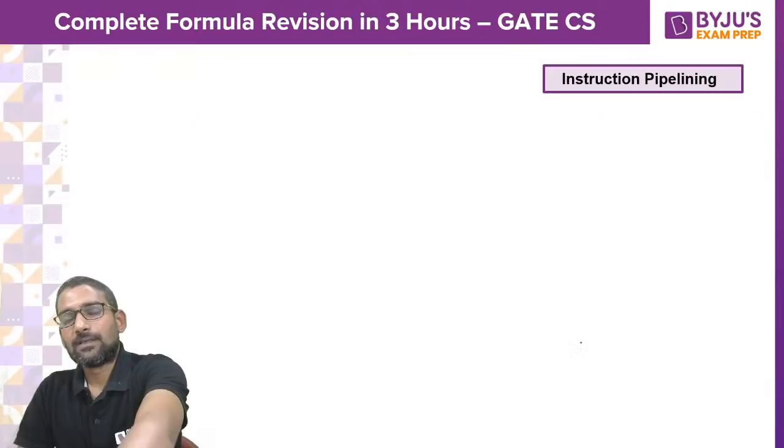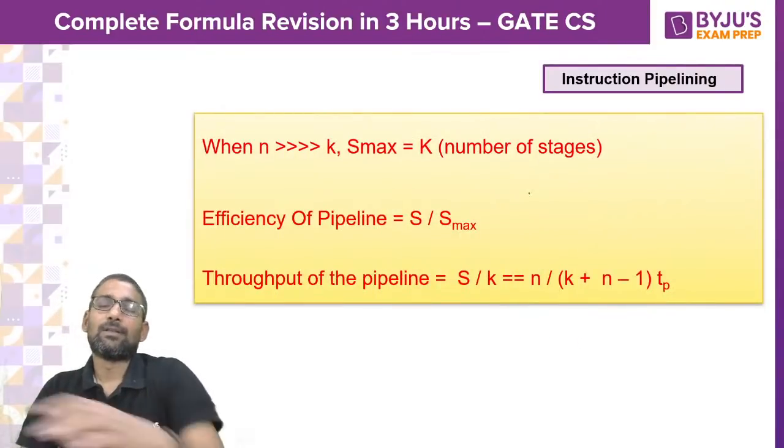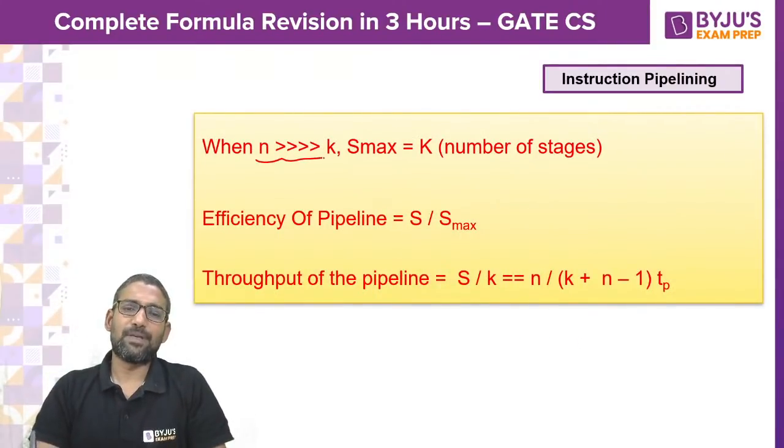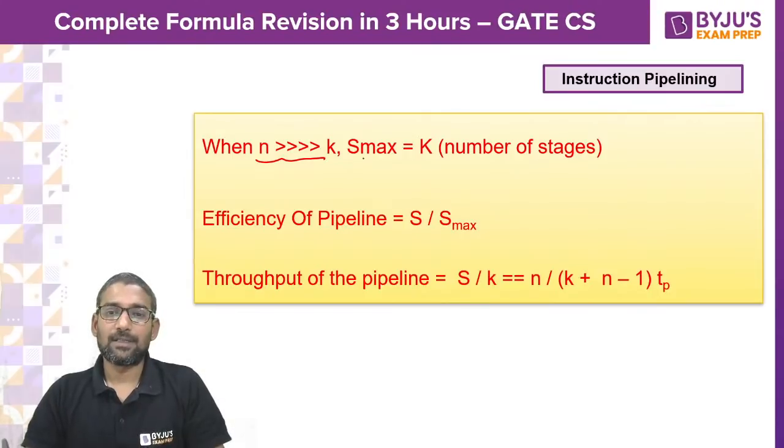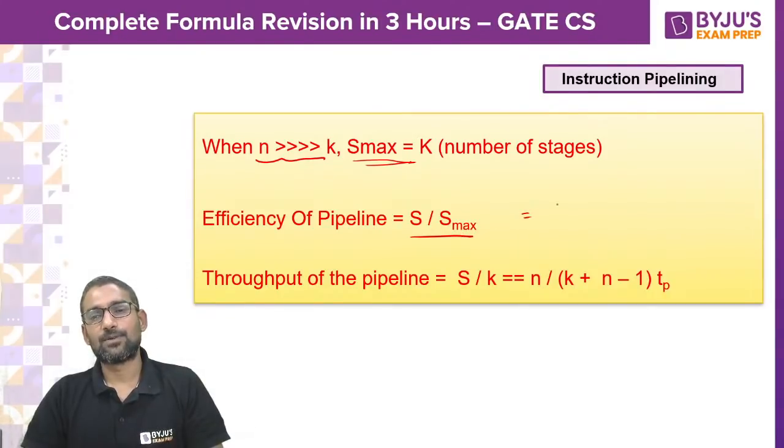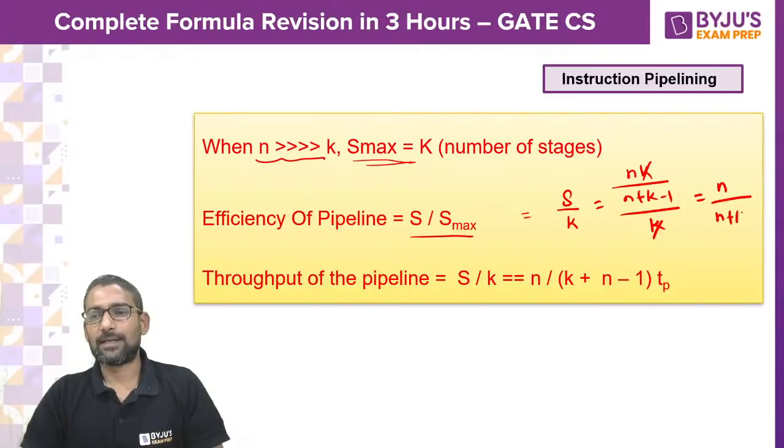Along with this, when the number of instructions is much bigger than the number of stages, you will get the ideal speedup, that is, the maximum speedup, which is equal to the number of stages. And efficiency is S by S max, so you can say S divided by k, where S is nk by n plus k minus 1, whole by k. In this way, efficiency you can calculate as n by n plus k minus 1.